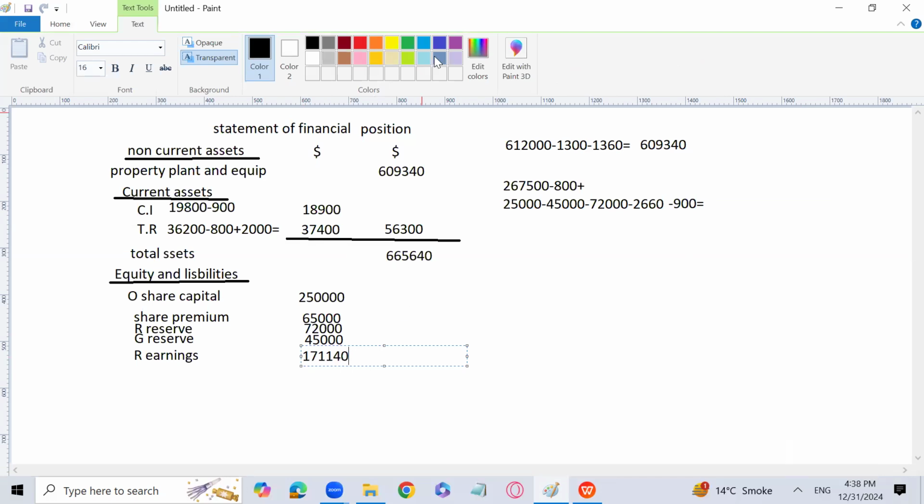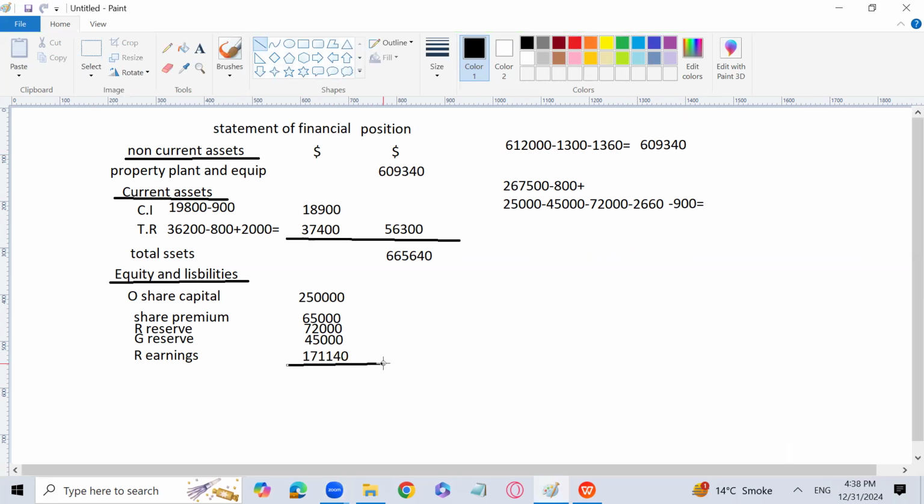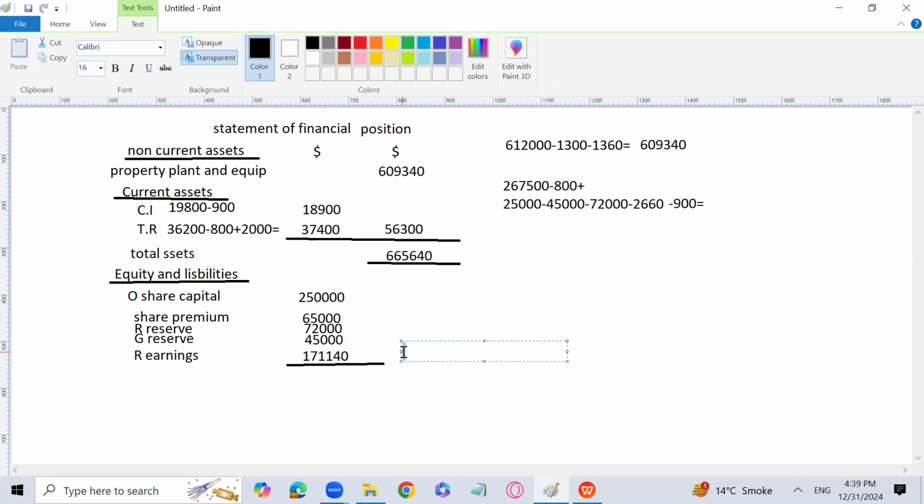Okay. Now go for the total of the equity. We will go for the total of the equity and we will write in the next column. This is the total equity we have. And let me close it. So how much it will come? The equity section total is going to be 603,140. Yeah. Then I'm going to write the non-current liability section.